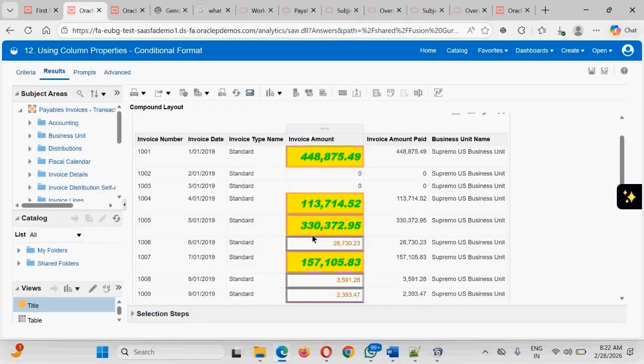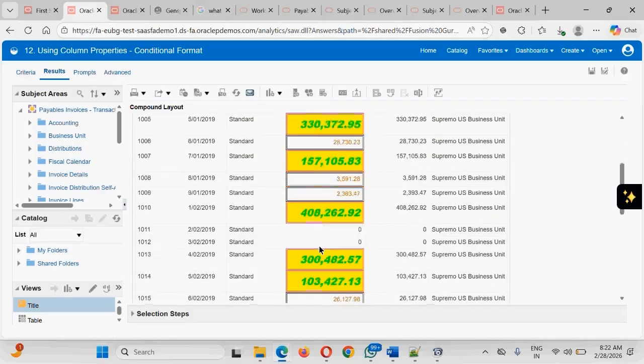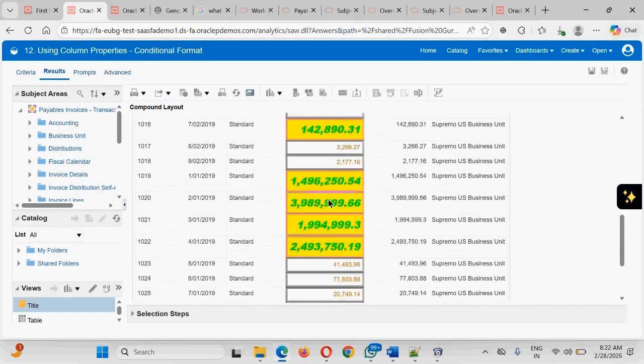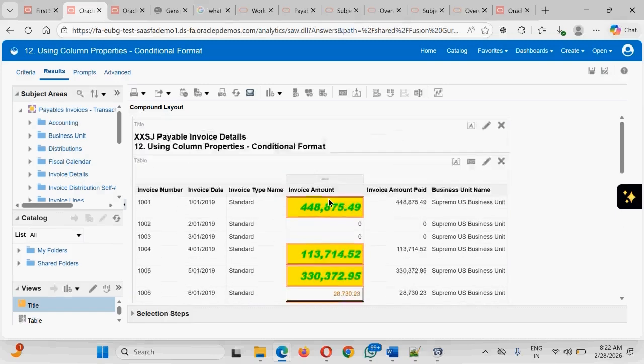See, these values are showing in this color because they are within 1 to 1 lakh. Okay, there is no negative value. That is the reason nothing is coming in the third option.